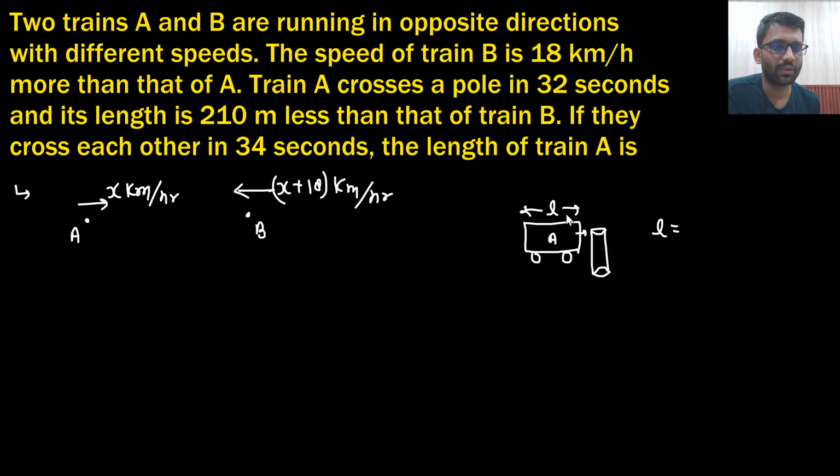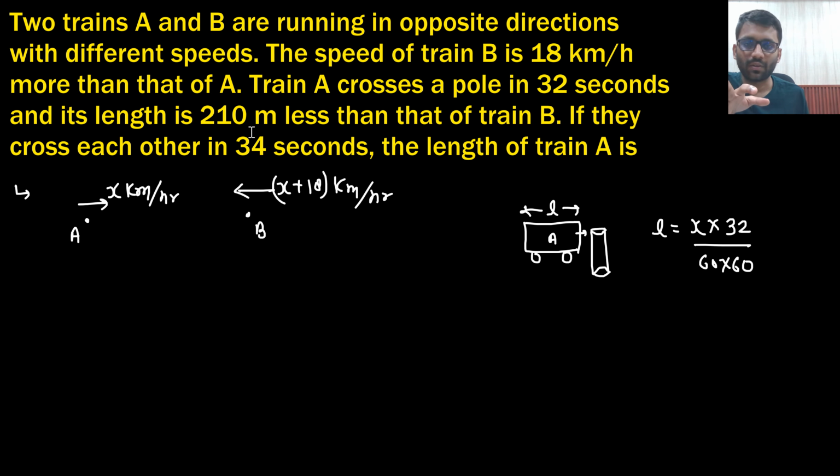Distance will be equal to speed. The speed it is moving with is x kilometer per hour, into time. Time is 32 seconds. If you need to convert it into hours, then it will be 60 by 60. Understood this point? x into 32 by 60 into 60. This is the length L of the train A.